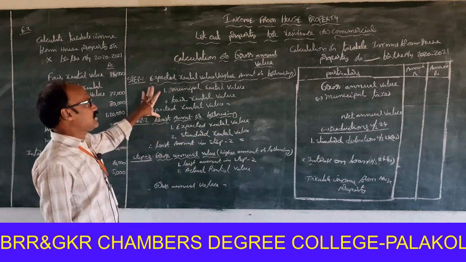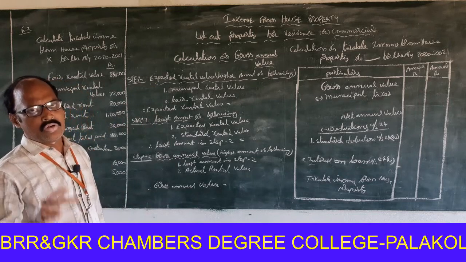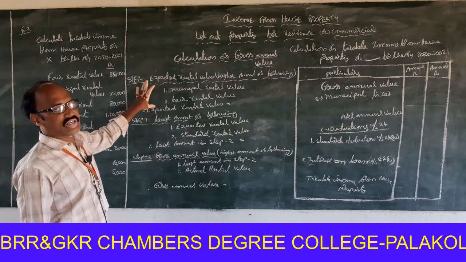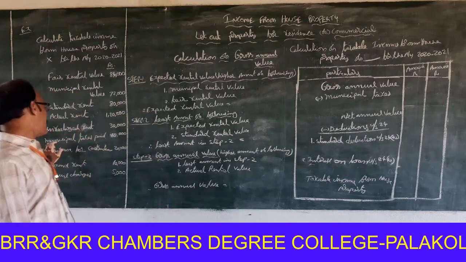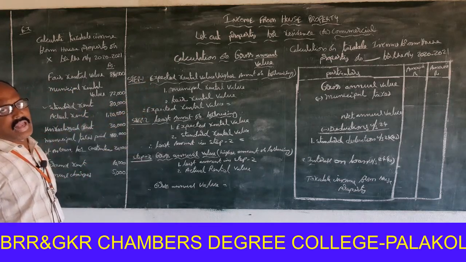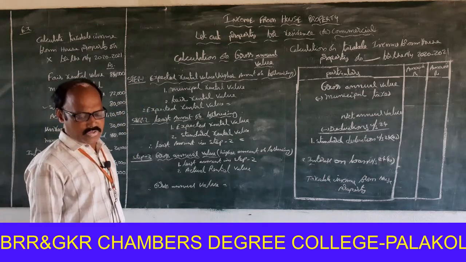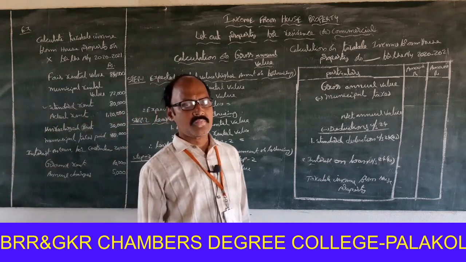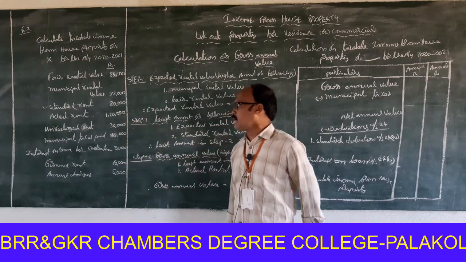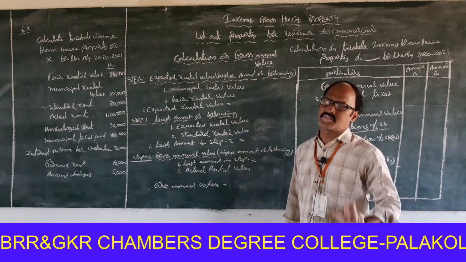For calculation of gross annual value, actually 2 steps are required whenever the standard rental value is not available in the problem. But in this problem the standard rental value is available. That's why for calculation of gross annual value 3 steps are required.